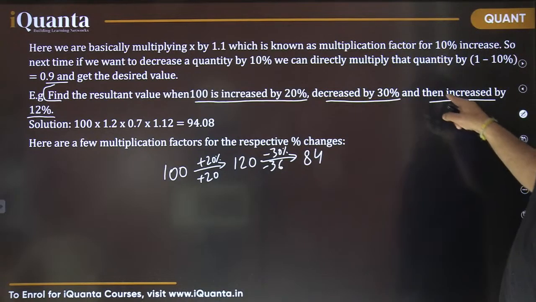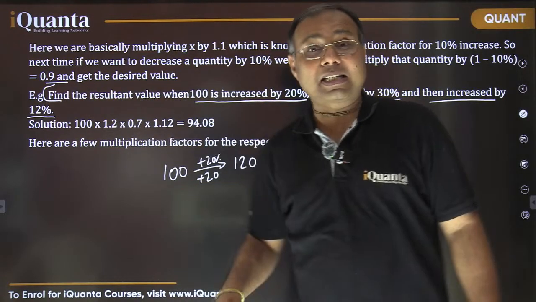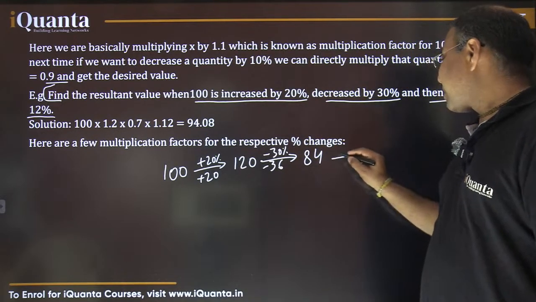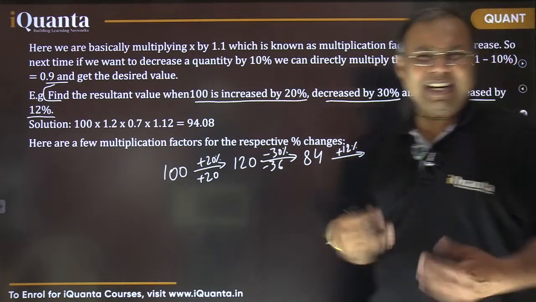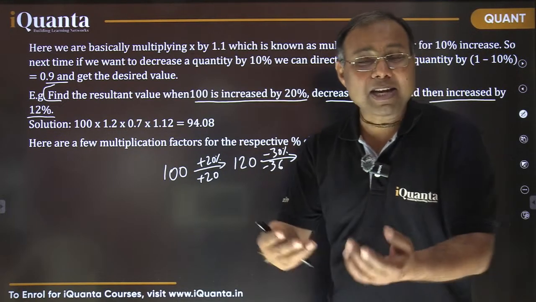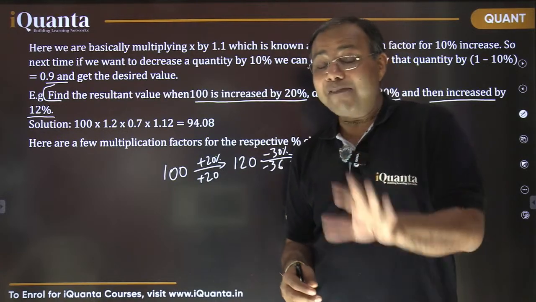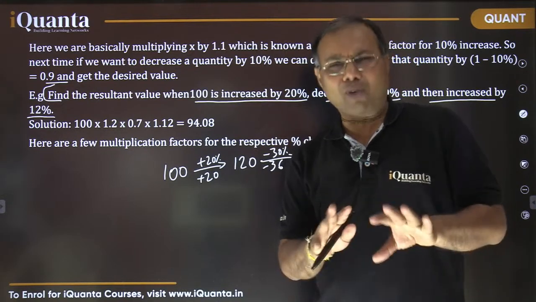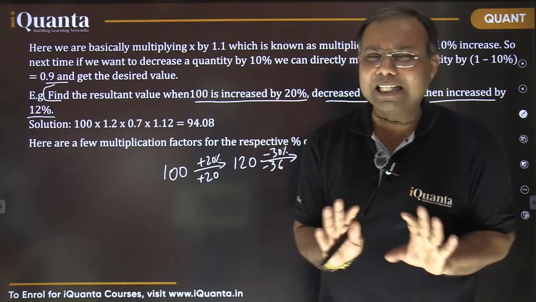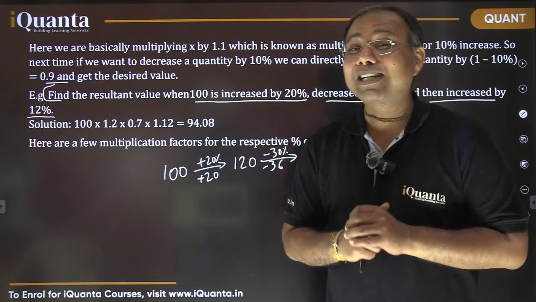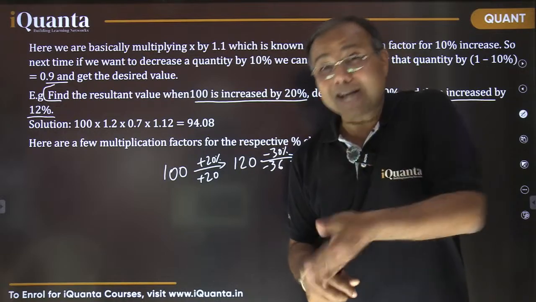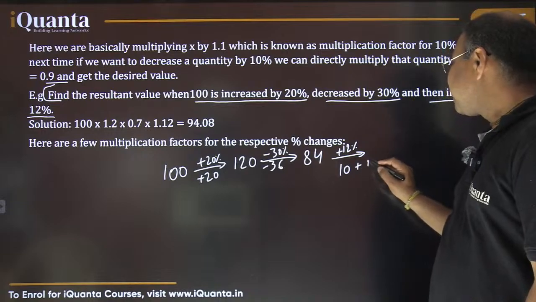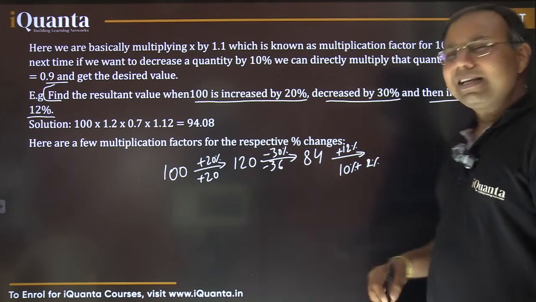Now the final step, increased by 12%. So I need to add 12% to it. Now 12% is going to create a little bit of calculation. I may need to use a calculator. You have access to an on-screen calculator in CAT, if required. But I am a lazy person, I don't want to use a calculator. So I can break it into smaller parts: 12% into 10% plus 2%.